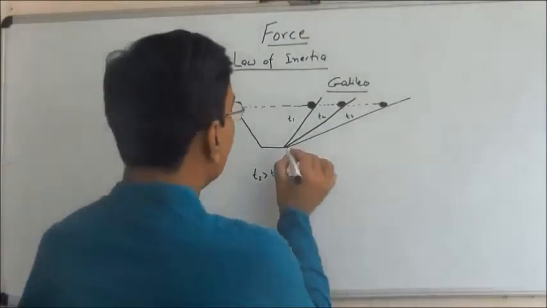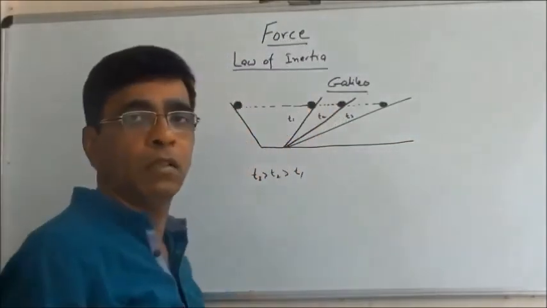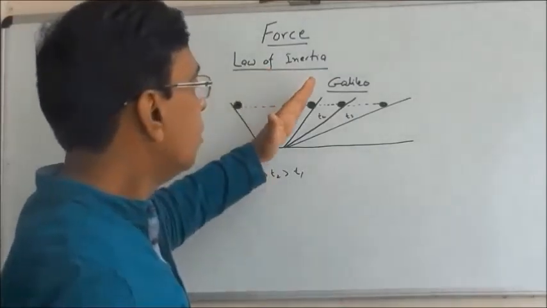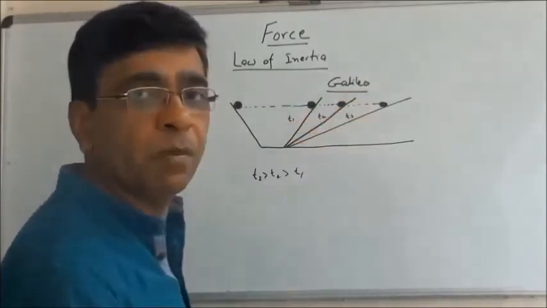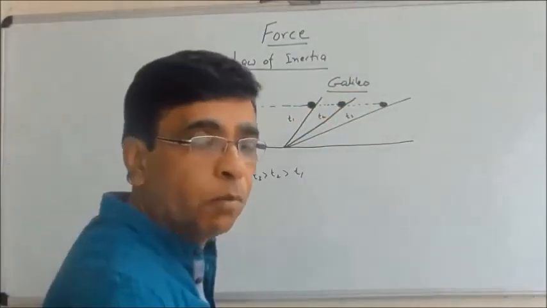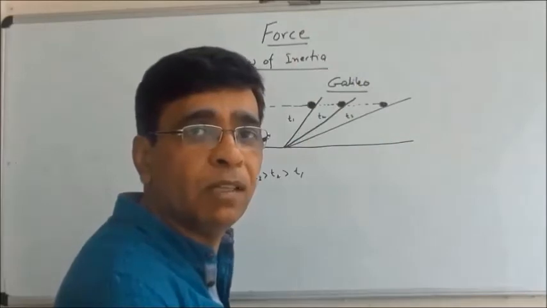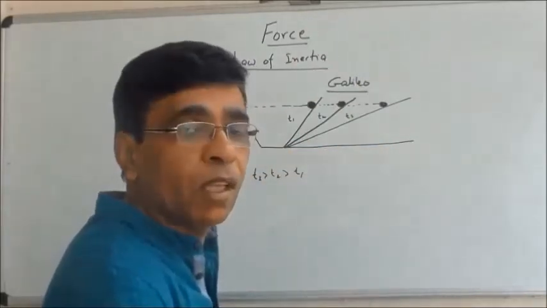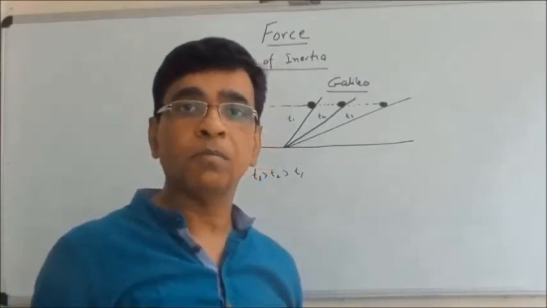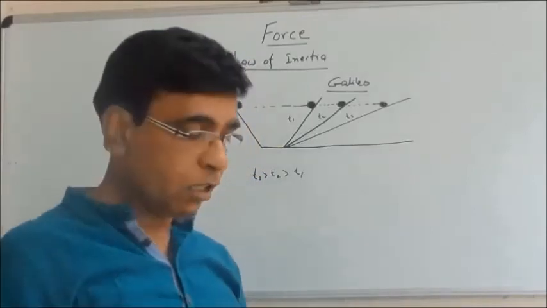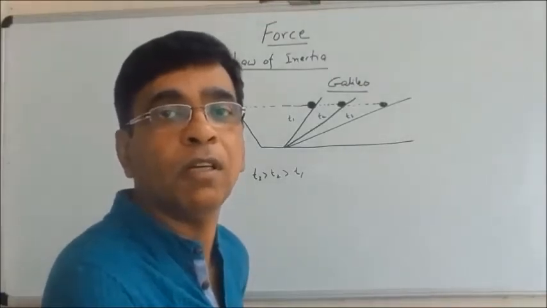What he concluded was, if we take the plane like this, then what do we expect? Certain time, more time, further time is increased. Now if it is made horizontal, the ball will stop only when it reaches the same height. Here it will never reach the same height because it is now horizontal. If it is not reaching the same height, it means it should not stop. And this was the law of motion given by Galileo. He called it the Law of Inertia.